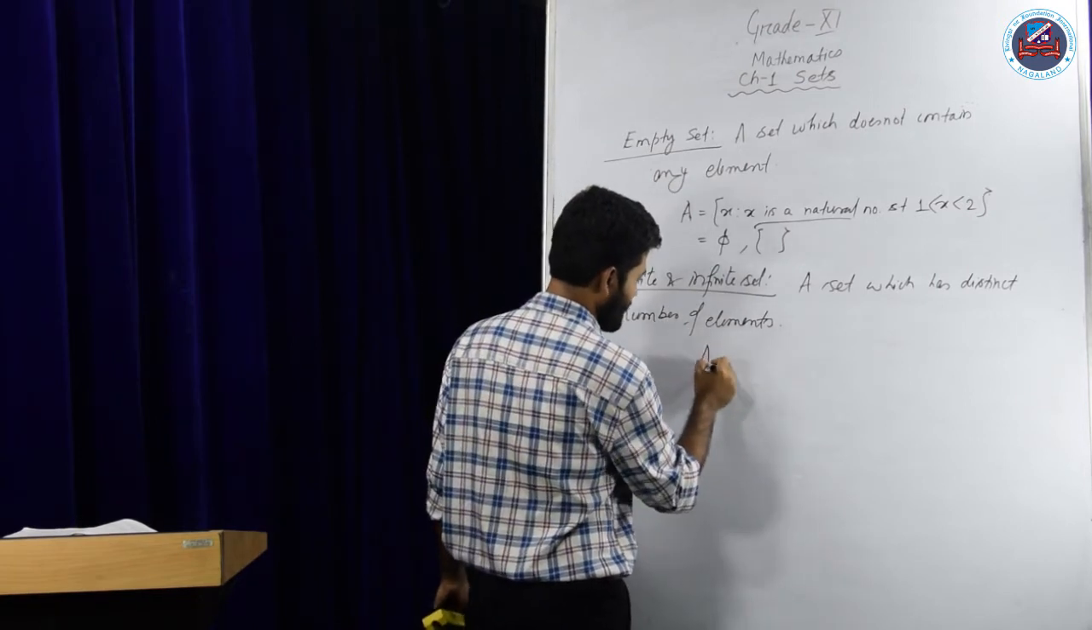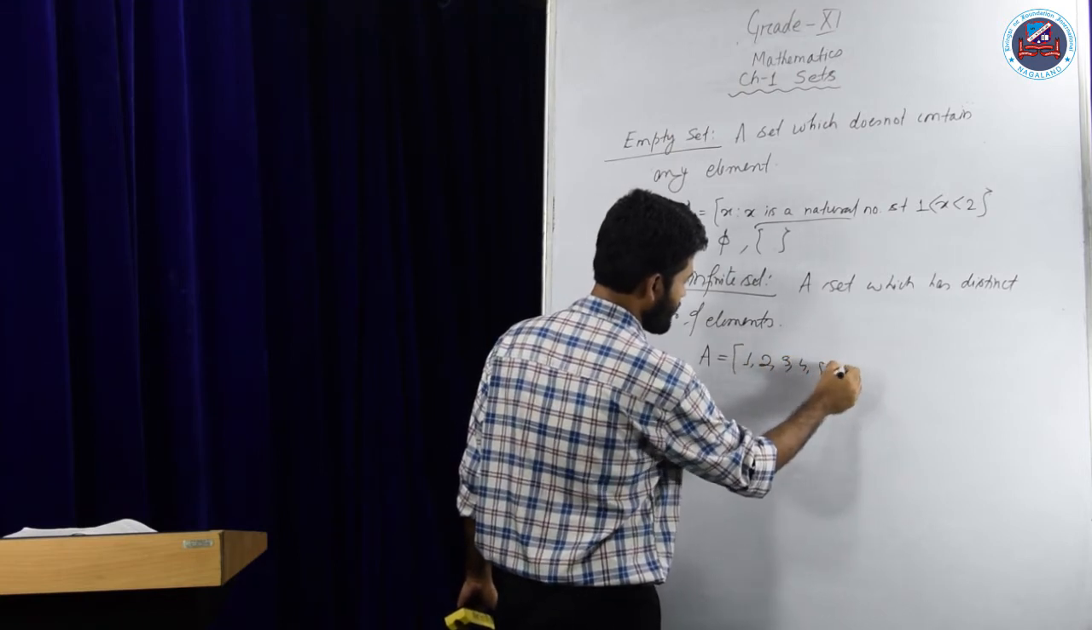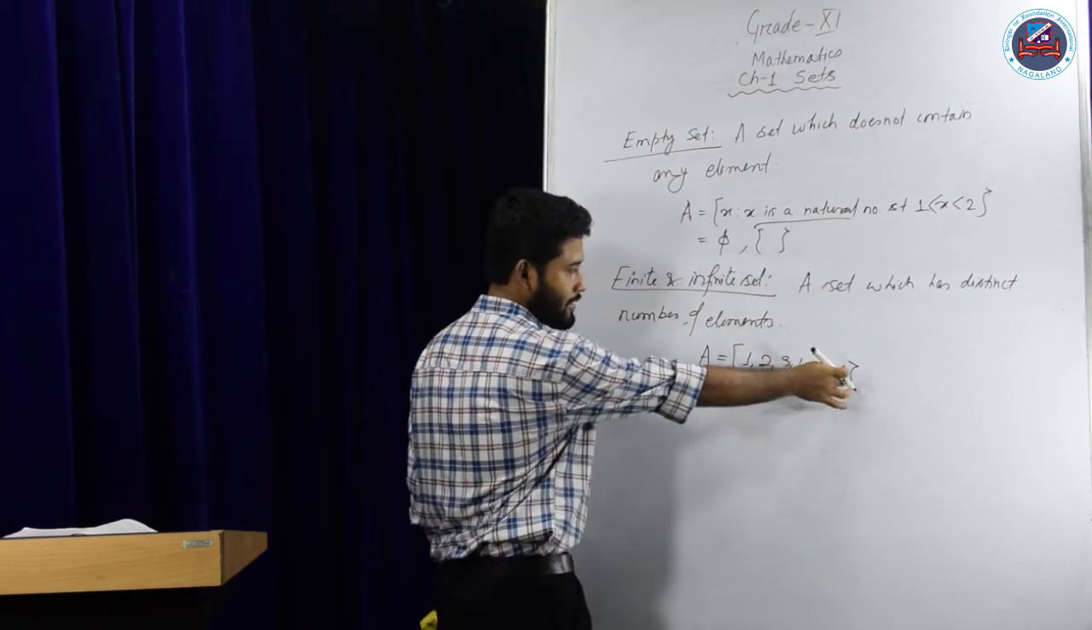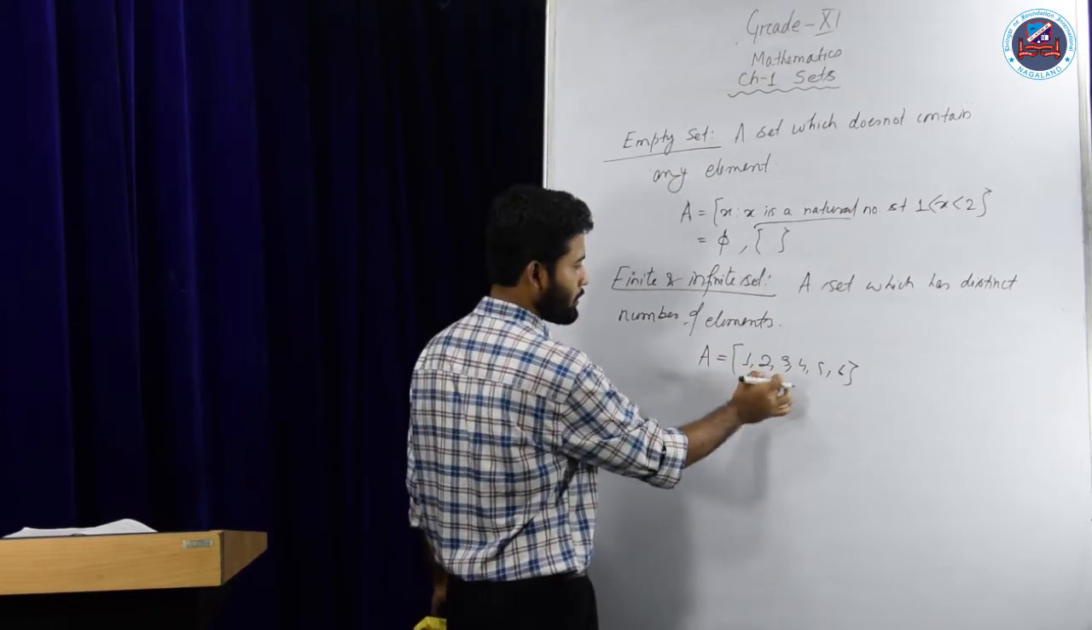For example, let me take a set A. Here let me take 1, 2, 3, 4, 5, 6. So here I have ended the set at 6. So such type of sets are called finite sets. That means we have 6 elements here, 1, 2, 3, 4, 5, 6.